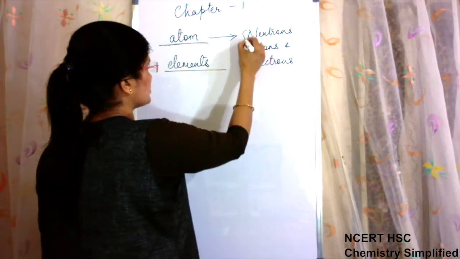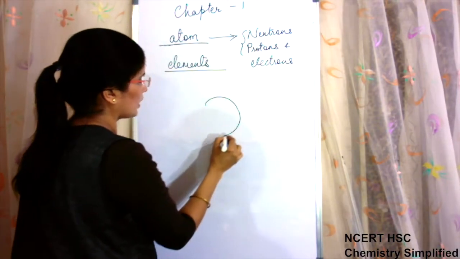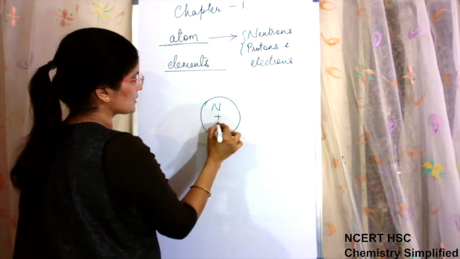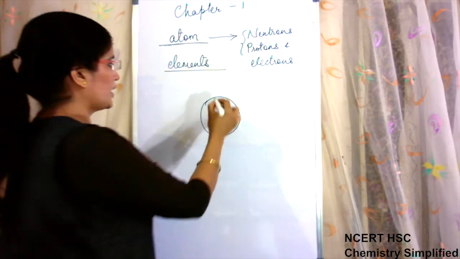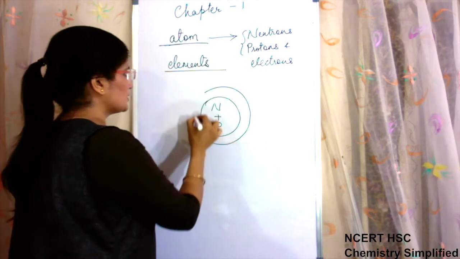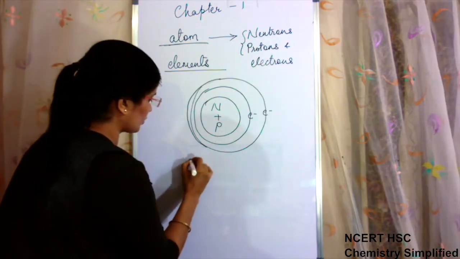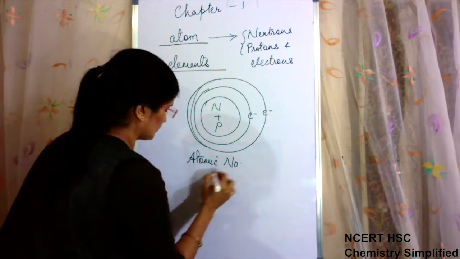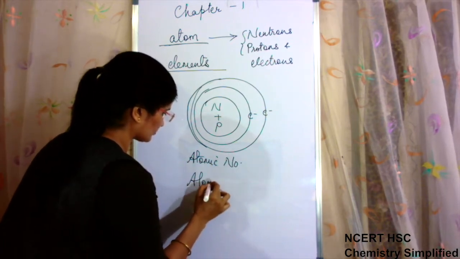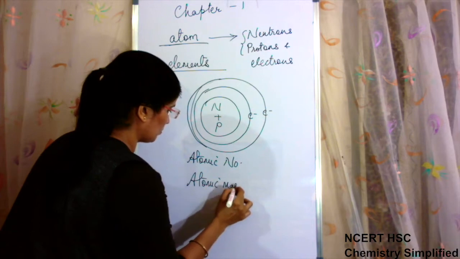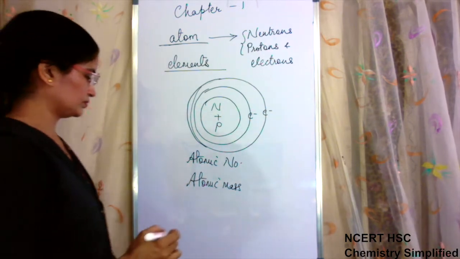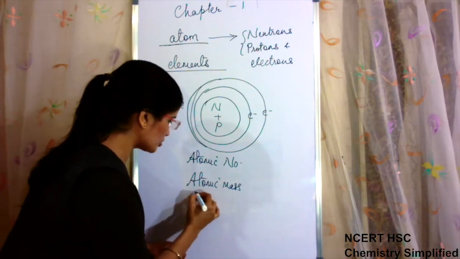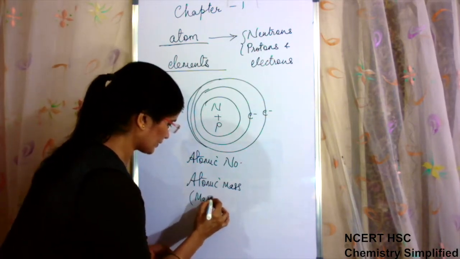Out of this, these two are present in the nucleus: neutron plus proton, and electrons are present outside. We will talk about atomic number also and atomic mass also. Atomic number and atomic mass, or it is also known as mass number.